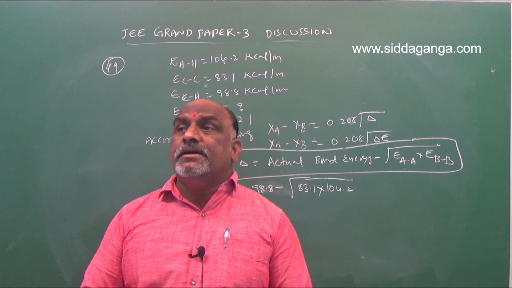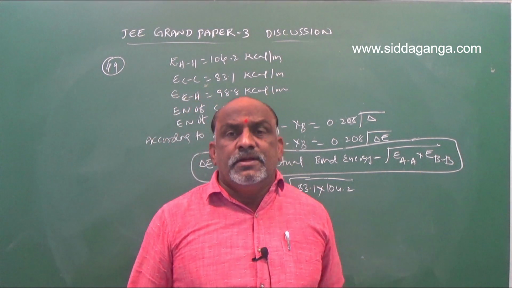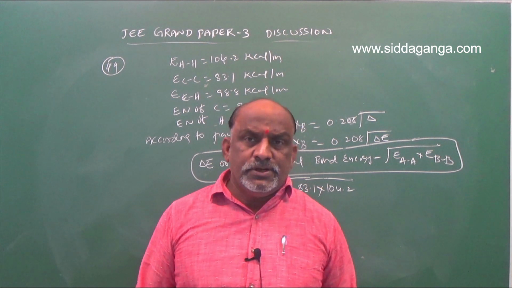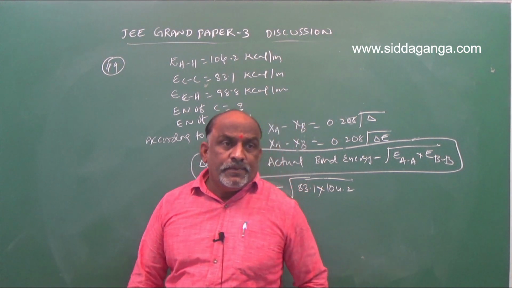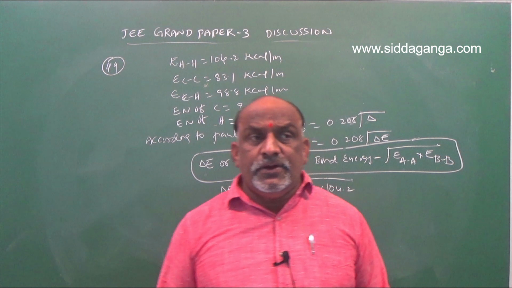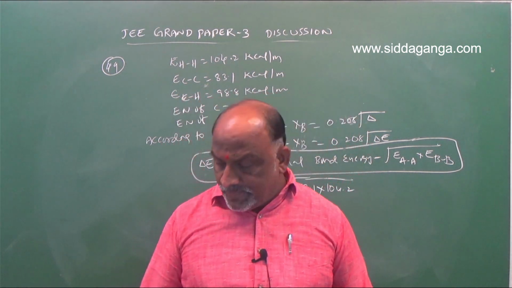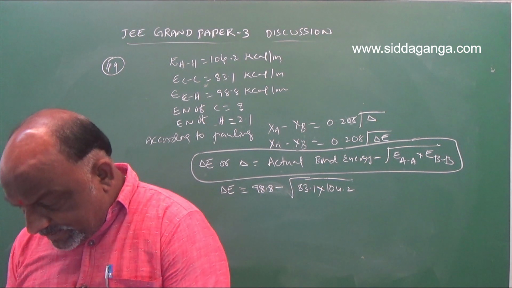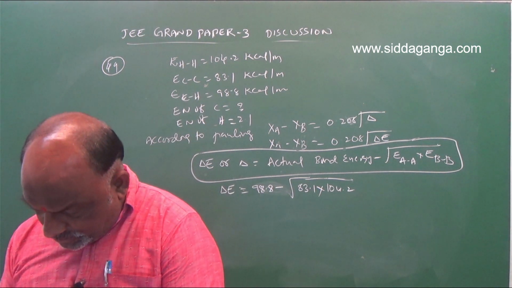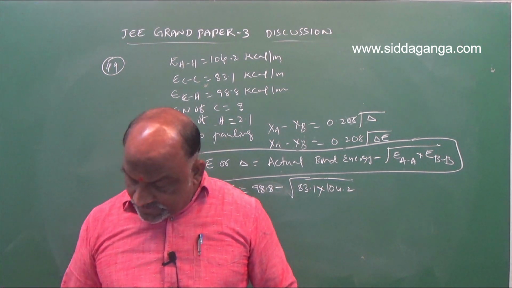And here we should go with the formula according to the Pauling scale. According to the Pauling scale, the formula: electronegativity difference between two elements is equal to 0.208 root over delta. Here we should take one more relation.